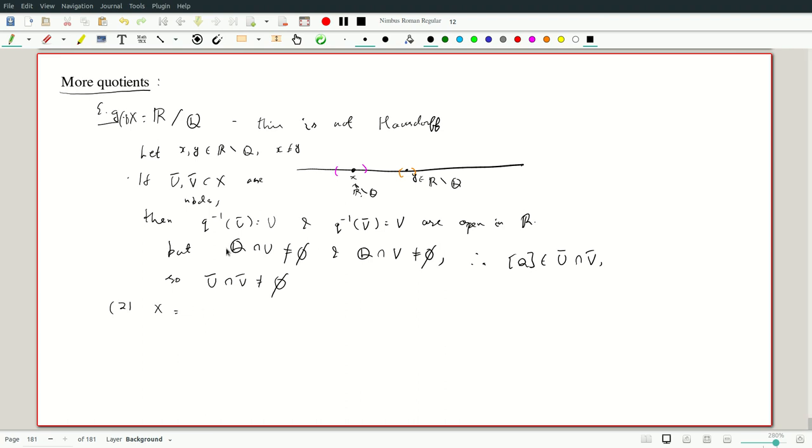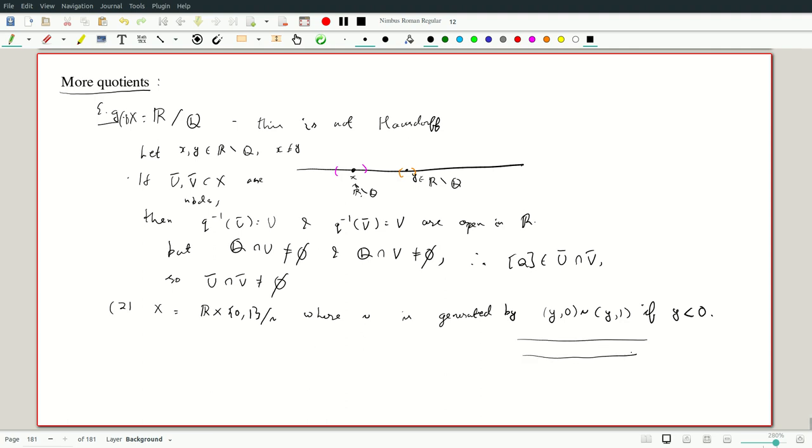Let me write it here. Let's look at two lines, and then I make some identifications on them. I'll look at R cross {0, 1} for definiteness and divide it by an equivalence relation, where tilde is generated by (y, 0) equivalent to (y, 1) if y is less than 0. So only the negative numbers: we start with two lines, here is 0 and here is 0, and we identify these sides.